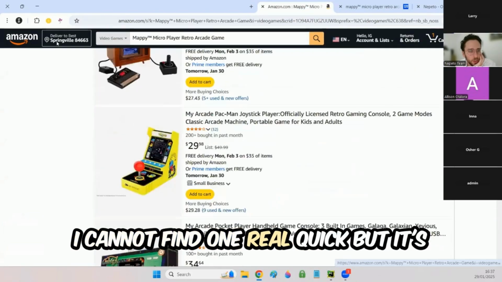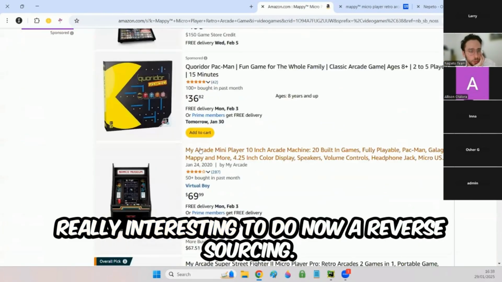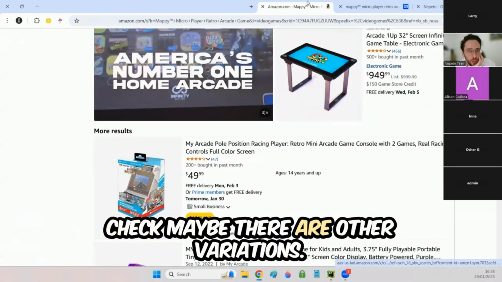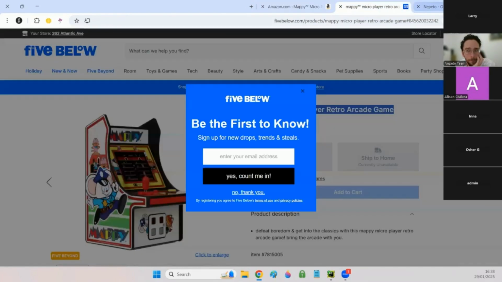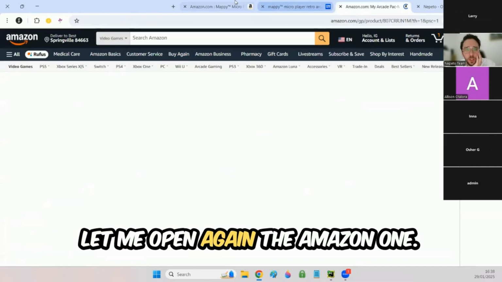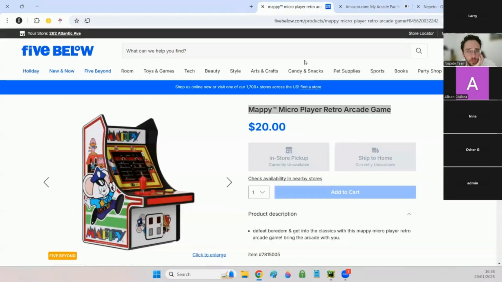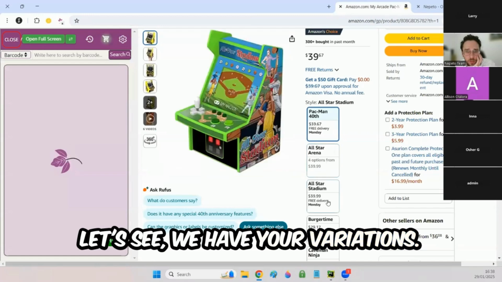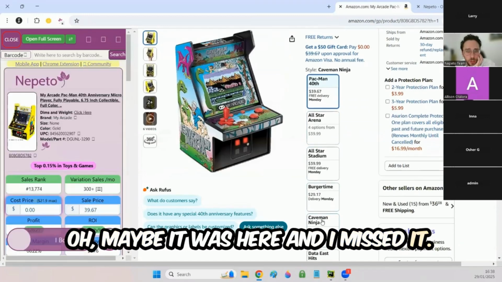I cannot find one real quick, but it's really interesting to do a reverse sourcing now. Then I can open the variations and check maybe there are other variations. Let me open the Amazon one again. Let's see, we have variations. Oh, maybe it was here and I missed it.